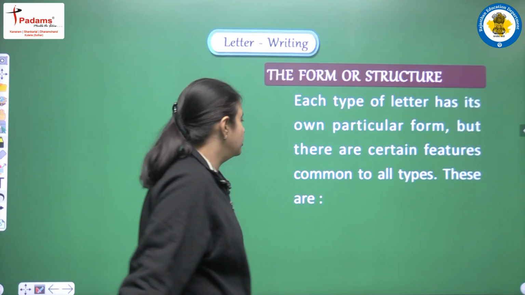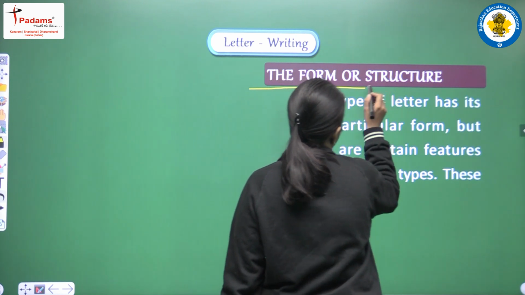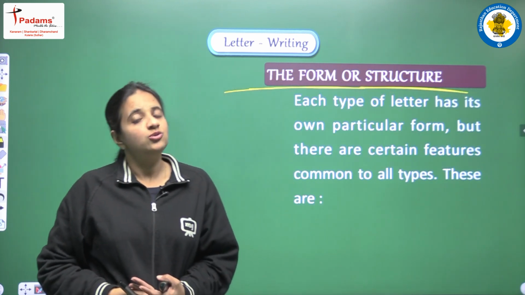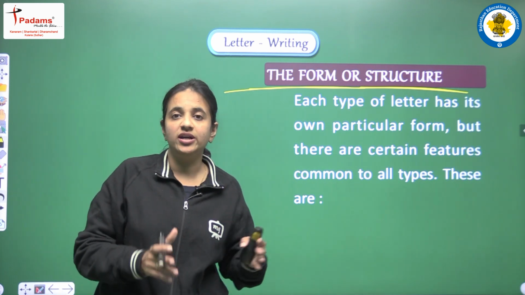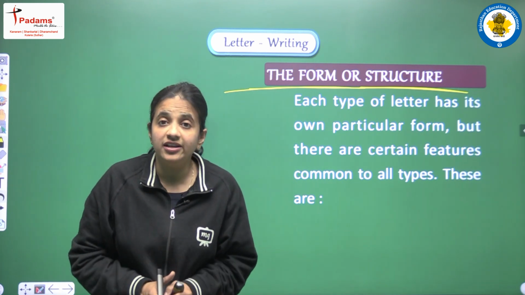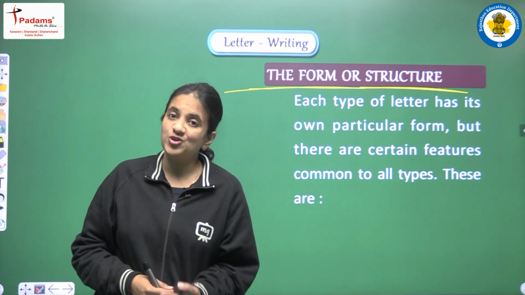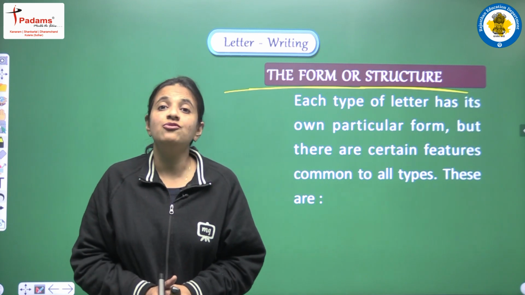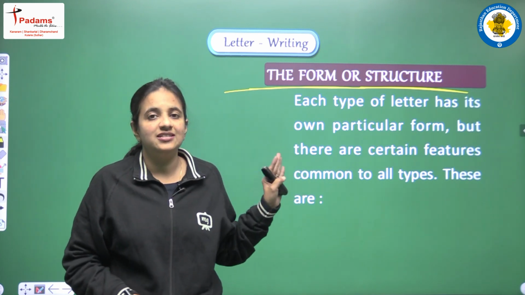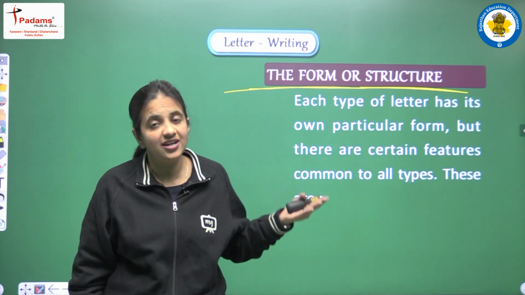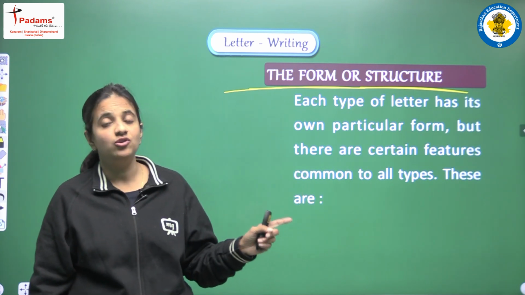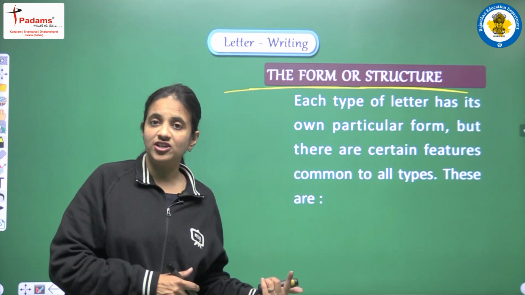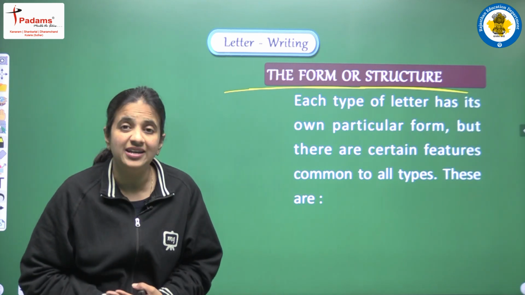Now let's talk about the form, or we can say the structure of a letter. So when we write a letter, we have to follow a very particular structure that is authentic. Okay, because we cannot write anything from our own mind. We have to follow the exact structure, the exact form. So now first of all, let's discuss what form, what structure we have. And yes, we have to observe this very carefully, because we have to write the same structure, follow the same form in our exam.